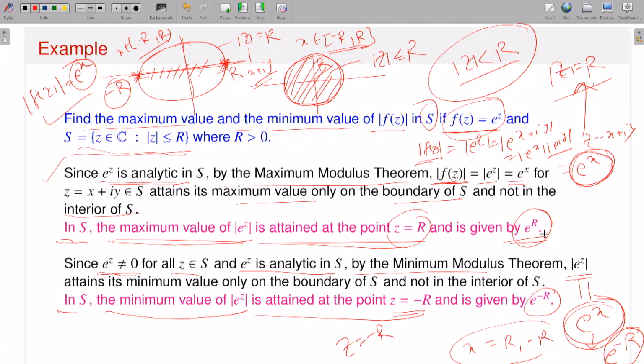And if I give some problem to find a point where my function attains maximum and minimum, first you have to check whether you want to apply the maximum modulus theorem or the minimum modulus theorem. You have to check it should satisfy all the properties of the maximum modulus theorem or minimum modulus theorem or not. Once you have that, then you can conclude that, look, now I can talk about it, yes, maxima and minima exist and it attains only on the boundary. Then you identify the boundary of your given domain and find in the boundary at which point it should attain.